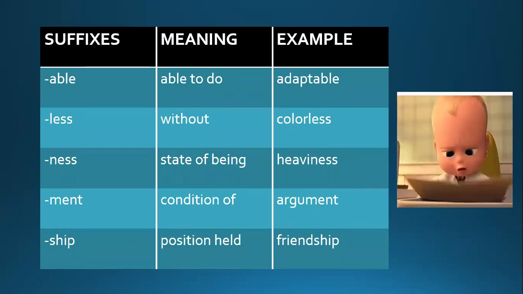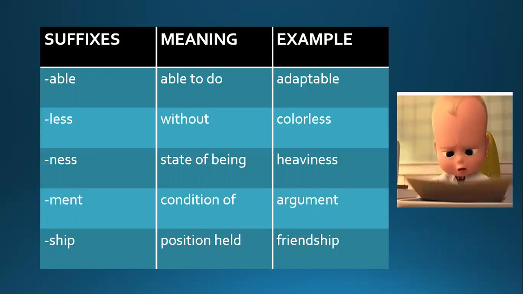The next one is ness. Ness means state of being: heaviness, sadness, happiness. The next one is ment. Ment means condition of: argument, punishment could be another word. The next one is ship, position held, like friendship.